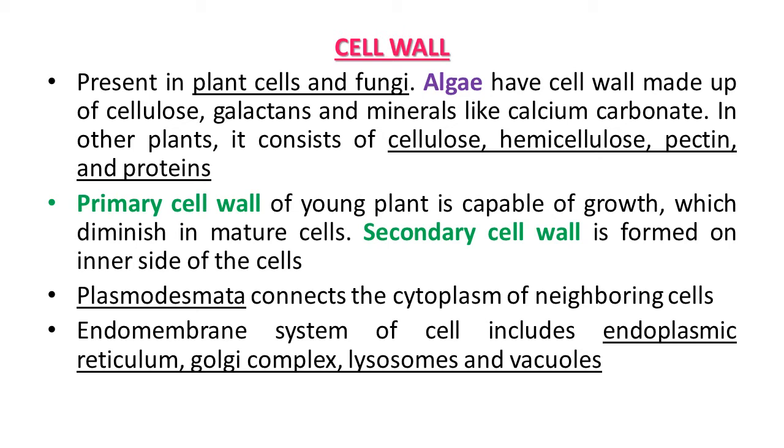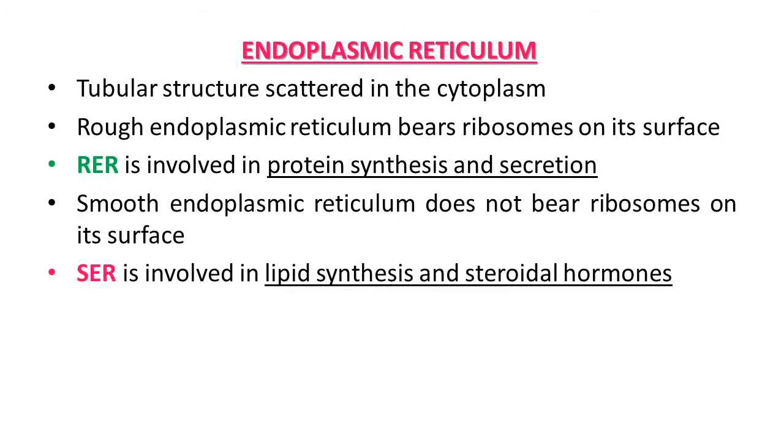Cell wall may be of two types, primary cell wall and secondary cell wall. The cell wall of a young plant cell, the primary cell wall, is capable of growth, which gradually diminishes as the cell matures, and the secondary cell wall is formed on the inner side. It means the membranous structure side of the cell. So this way, primary cell wall and secondary cell wall are present in the cell.